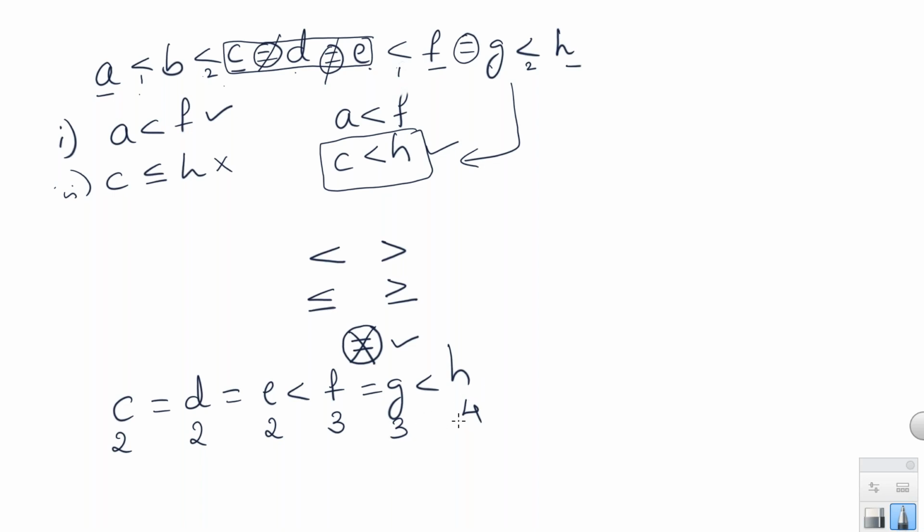If H is more than 3, then H cannot be equal to C, D and E, because when I'm coming to F from C, D, E, I'm increasing it by something, and from F to H again I'm increasing it, right? So these values are getting increased. Then there is no possibility that this number and this number can be equal. They can never be equal. Clear, right? So H must be greater than, C must be less than. There is only one possibility. C will become less than. C can never be equal. Right? So this cannot be true.